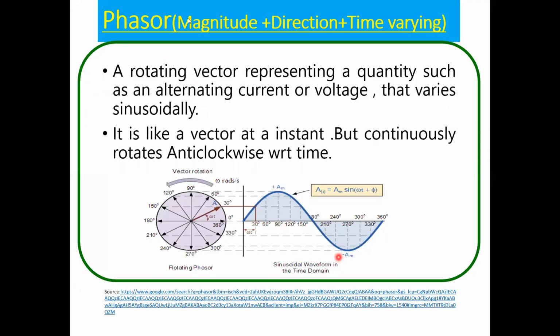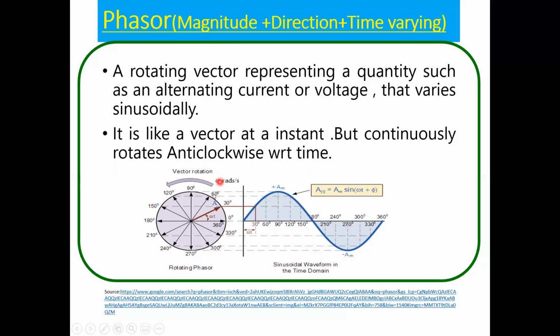Next definition: phasor. We all remember from mathematics that a vector quantity is a combination of magnitude and direction. But in the phasor, from an electrical point of view, we add another term, time. It is like a vector quantity at an instant, but it continuously rotates anti-clockwise with respect to time.